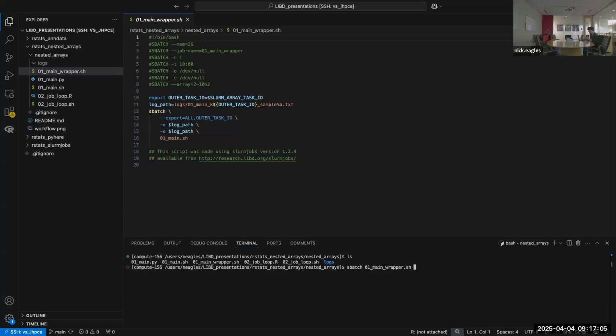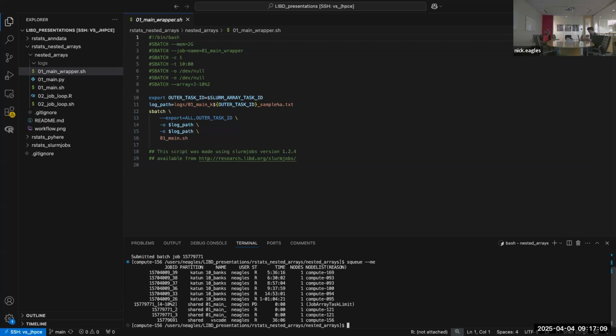I'm going to try to observe this. These tasks are going to go by quickly, but let me see if I can. I should have maybe made this name a little bit longer, but to show you what's going on. I have some other tests going on, but we're running this main loop. And here you can sort of see it's going to be executing some of the inner loop tasks and then the outer loop. So it's a little bit complicated to observe in terms of the actual jobs that are going on, but it should complete pretty quickly. I'm just going to give it a little bit more time.